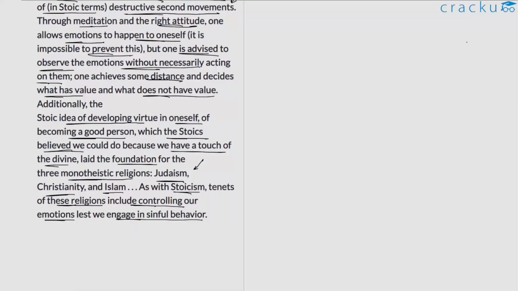And then the author is simply telling us that this is a belief that is not unique to, let's say, just Stoics or Buddhists. You will come across this kind of viewpoint across other monotheistic religions, such as Judaism, Christianity, and Islam. The author says that they are also taught to control their emotions, in order to not engage in any kind of sinful behavior. But again, this is tied to the idea of morality, which is a totally different topic.